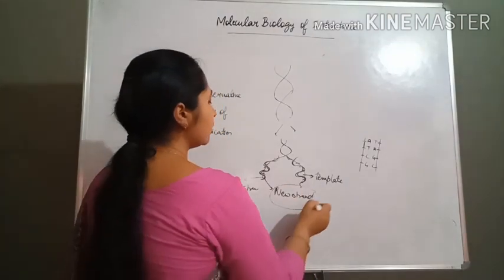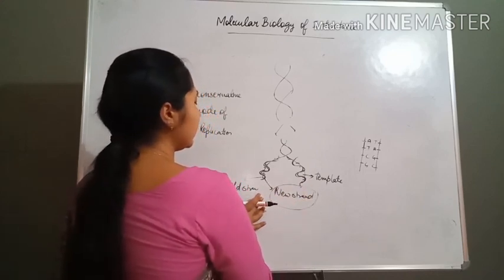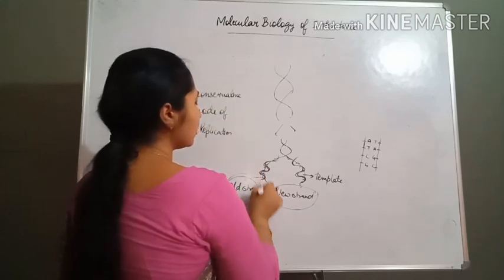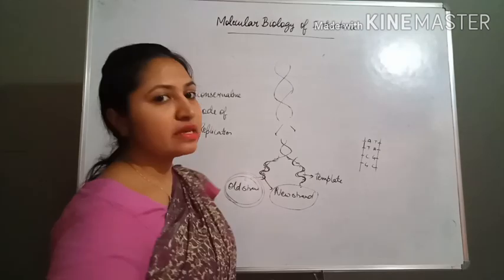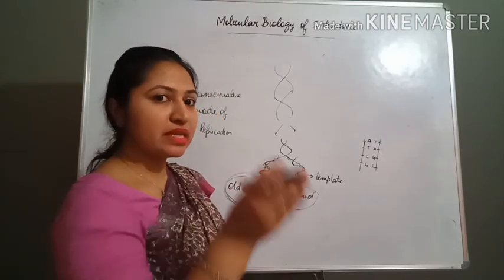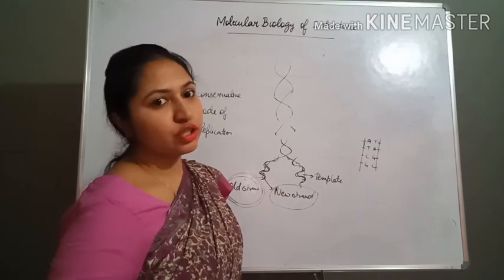So one new and one old, that means semi-conserved nature. The old strand always remains conserved, so each DNA has one old strand as well as one new strand.